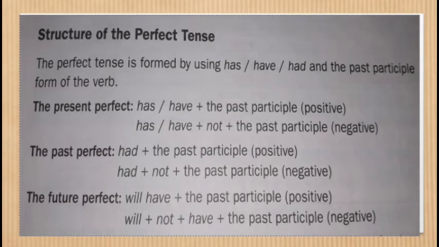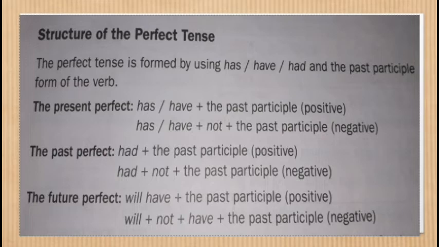The next thing is how you are going to form the structures of perfect tenses. So it is given here. In present perfect, you have to use subject plus has or have according to the subject, then the past participle of the verb, then object. Okay, so this one is for the positive sentence. And for the negative sentences, you can use the structure subject plus has or have according to the subject plus not. After that, you are going to use the past participle of the verb, then object.